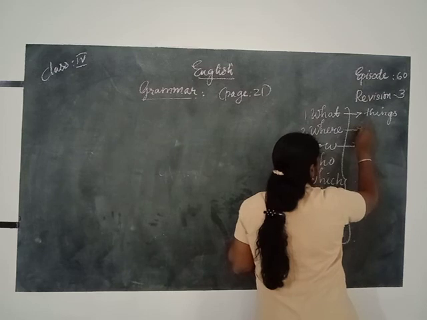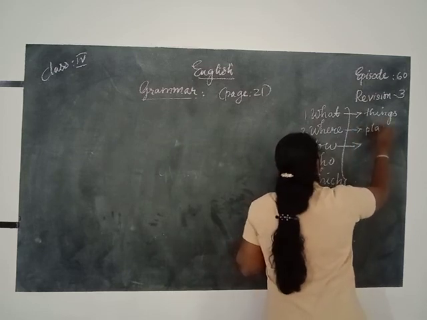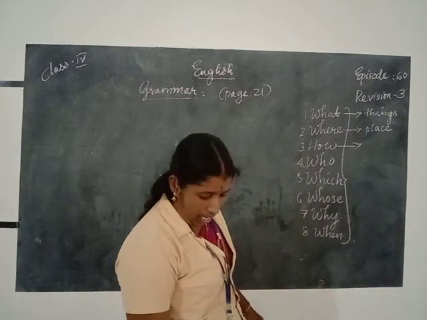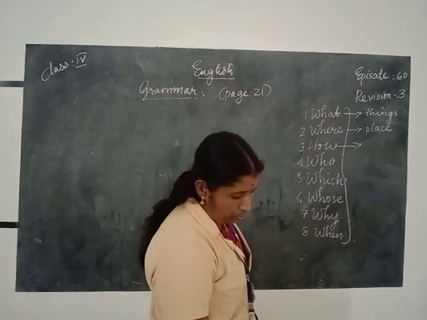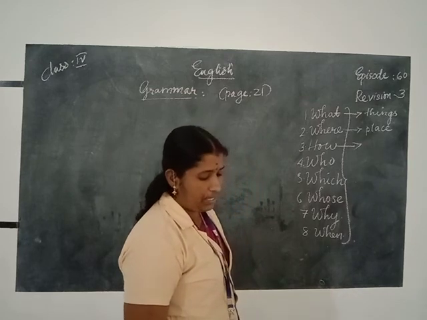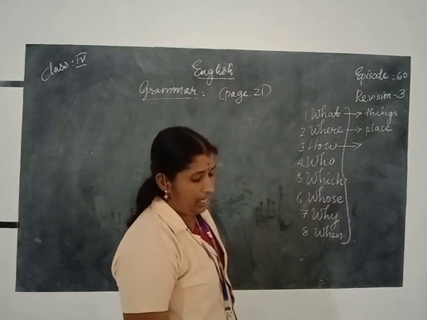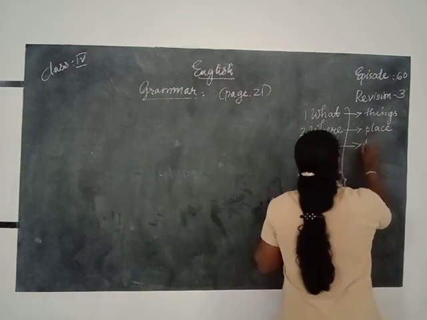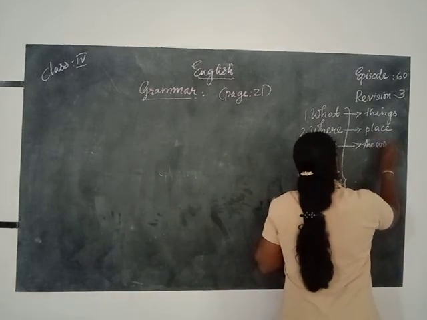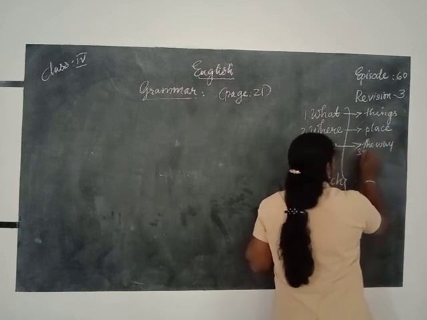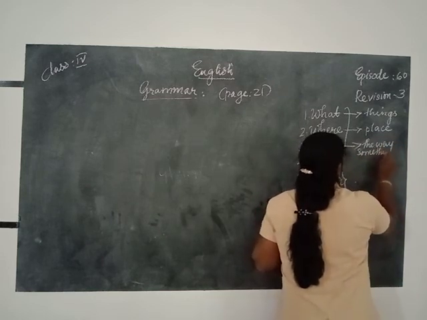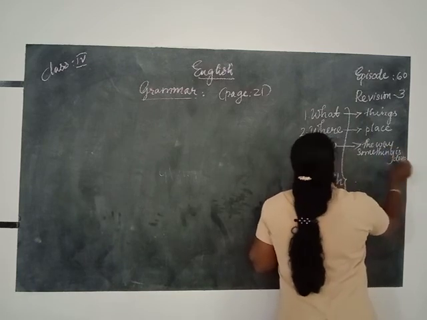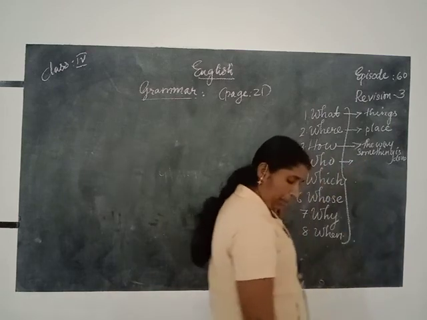Then where is used to ask about places, and how is used to ask about the way something is done, D-O-N-E, done.